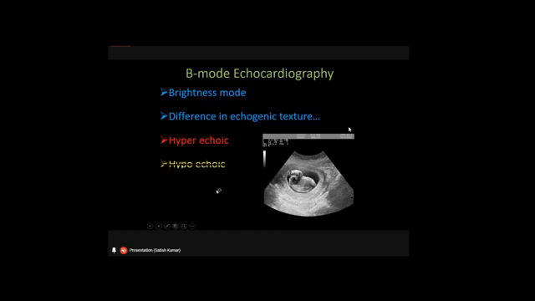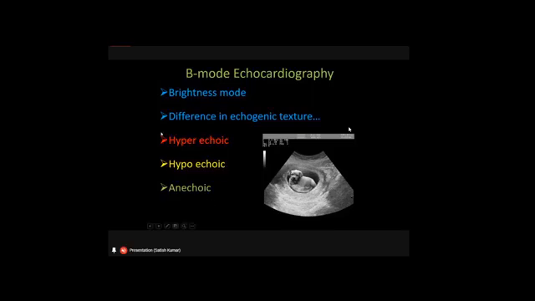If some waves are absorbed and some are returned back, say for example 40-50%, 60% of the waves are returned, that will give you a somewhat less bright image, of gray color, which is called a hypoechoic image. And if almost 90% of the waves are absorbed inside and no waves, or very few waves, are returned back, that is called anechoic.